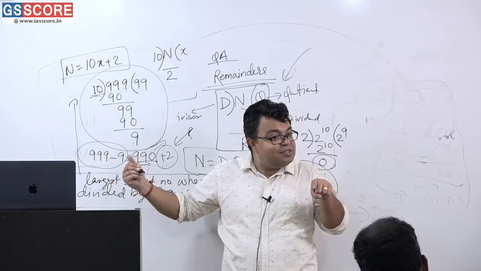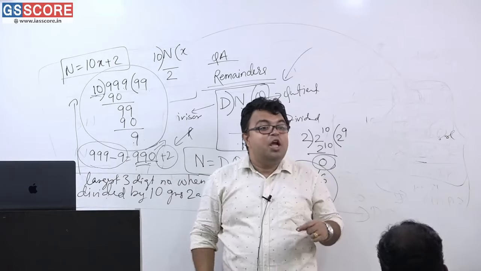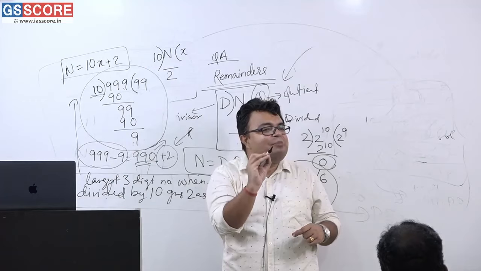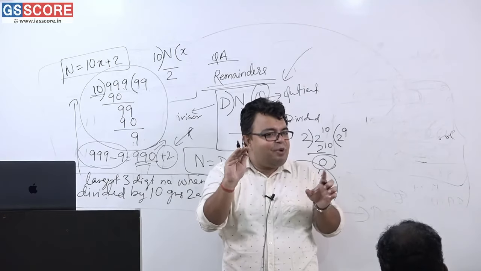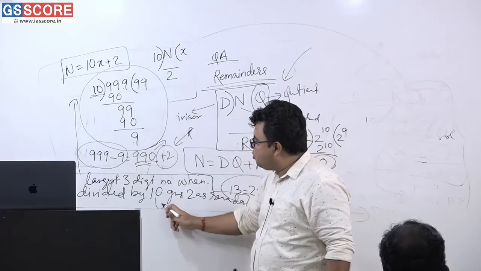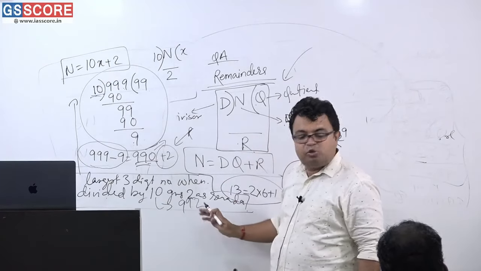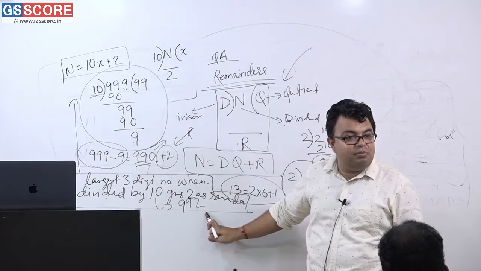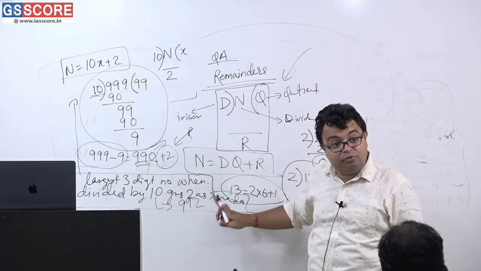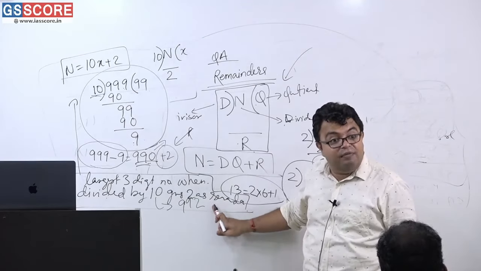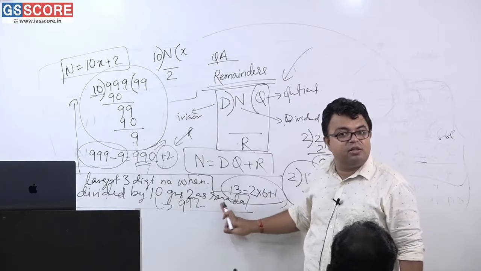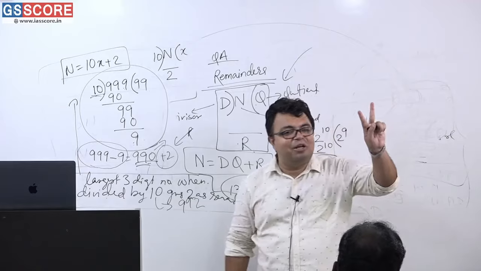But my question is, if I have asked subsequently, what is the second such largest number? What is the third such largest number? So what will be the answer? Yes, you have to just subtract 10. So everywhere a gap of 10 will be maintained. So one number is what? 992 is the answer of this question. Am I correct or not? Everyone seeing? So 982 will be the second such number, 972 will be the third such number, because you have simply subtracted 10 from this number which is already giving 2 as remainder. So of course this minus 10, this minus 20, this minus 30, everything will be giving 2 as a remainder. Am I correct or not?